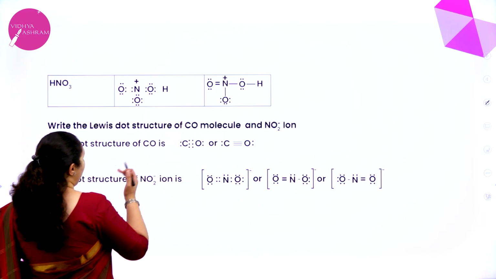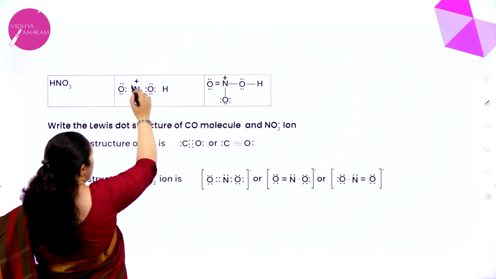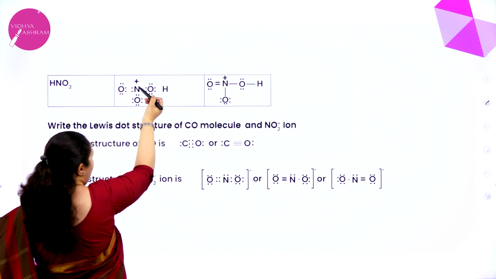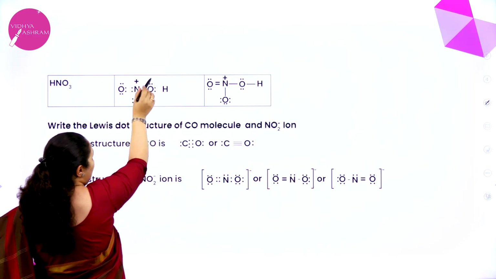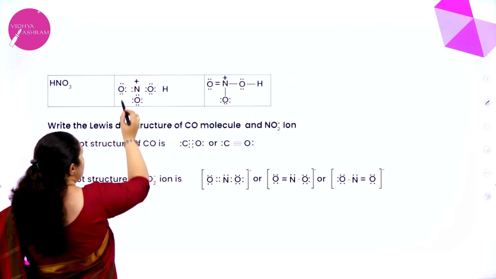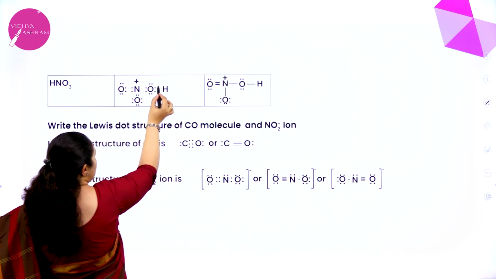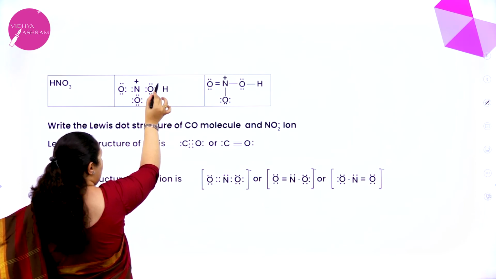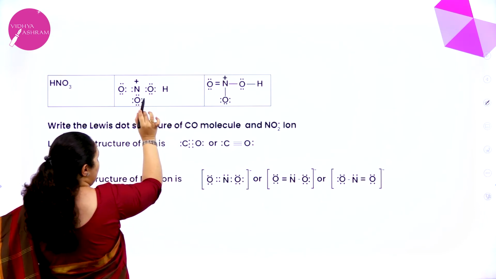Nitrogen has got 5 valence electrons, but in this Lewis dot structure it has got 1, 2, 3, 4. 4 electrons. It has lost 1. That's why it got a positive charge. You see for oxygen 1, 2, 3, 4, 5, 6. 6 is attained. 1, 2, 3, 4, 5, 6 is attained.